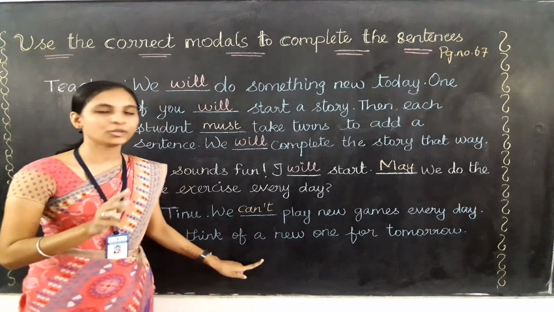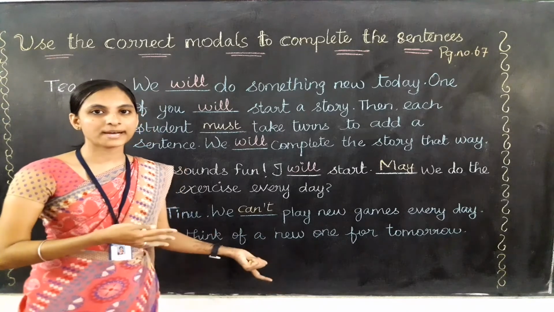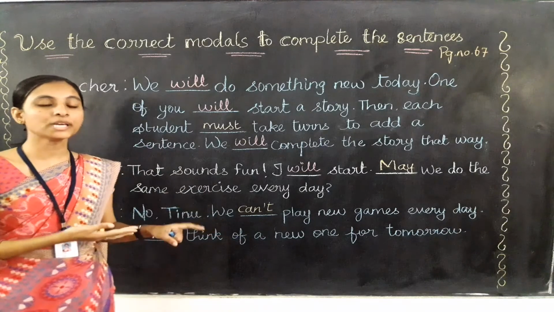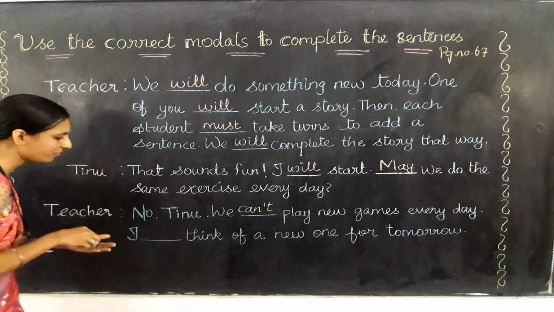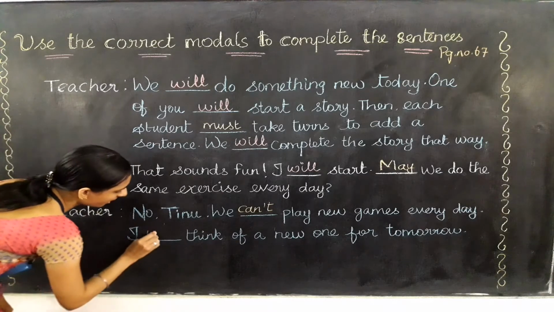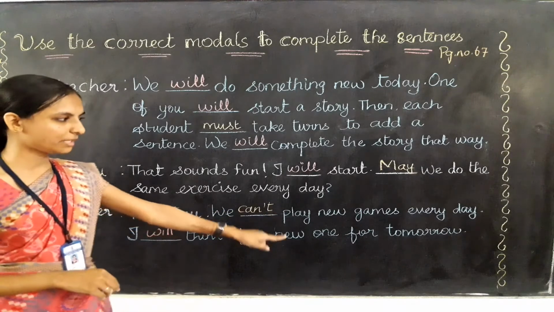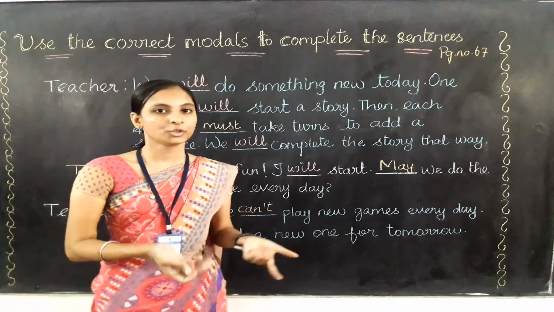So here we can use will, otherwise if the verbs are standing for the past we can use would. Can you tell me whether we need to use will or would? Yes, we need to use will only. So the answer will be will. No Tinu, we can't play new games every day. I will think of a new one for tomorrow.